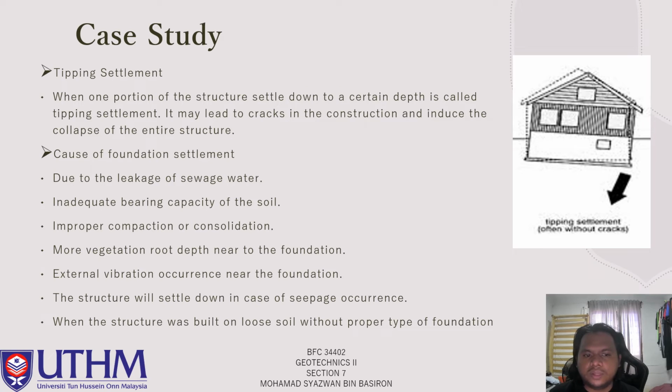We took a look at the causes of foundation settlement. First, leakage of sewage water. Second, inadequate bearing capacity of the soil. Third, improper compaction or consolidation. Fourth, more vegetation roots near the foundation. Fifth, external vibration occurring near the foundation. Another cause is that the structure will settle down in case of an earthquake occurrence. And the last one is when the structure is built on loose soil without a proper type of foundation.